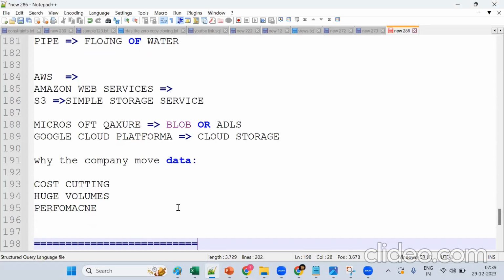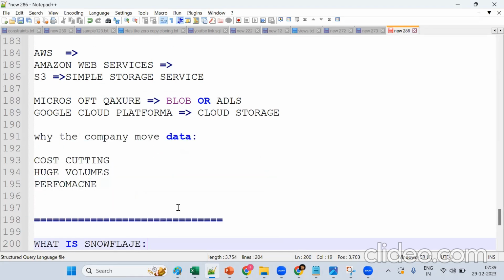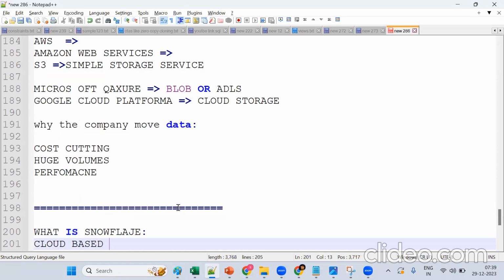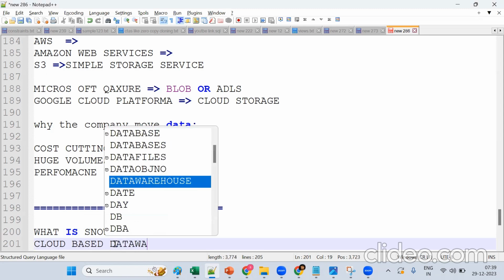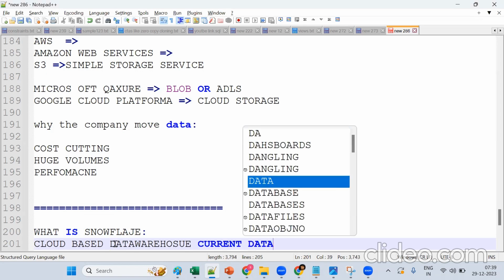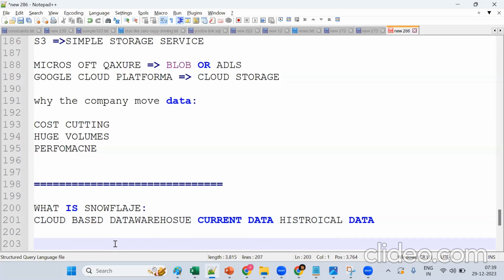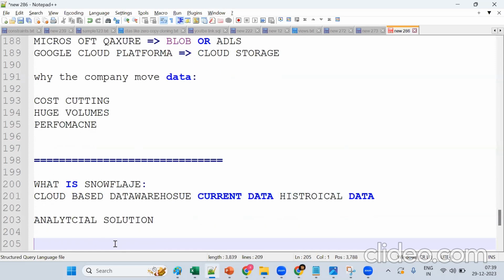Now we'll see one more time for 5 minutes and close. So tell me, what is Snowflake one more time? It's a cloud-based database or data warehouse. A data warehouse is mainly for current data plus historical data. It's mainly for analytical solutions. It is used mainly for data storage, data processing, and data analytics.